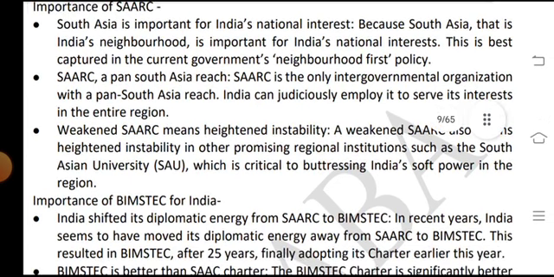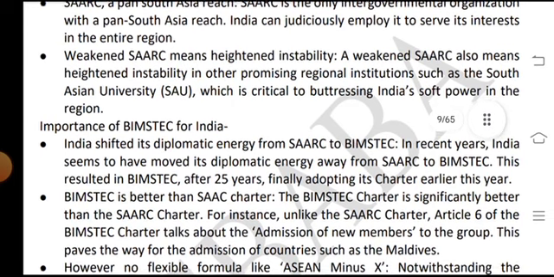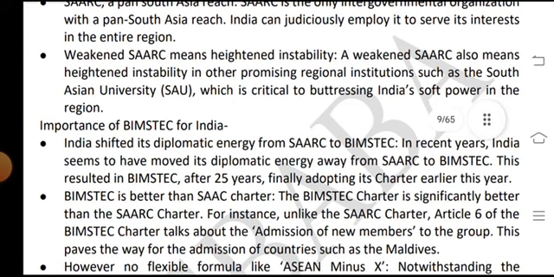A weakened SAARC means heightened instability in the region, and a strong SAARC also means heightened stability. It promotes regional institutions such as the South Asian University (SAU), which is crucial to projecting India's soft power in the region.